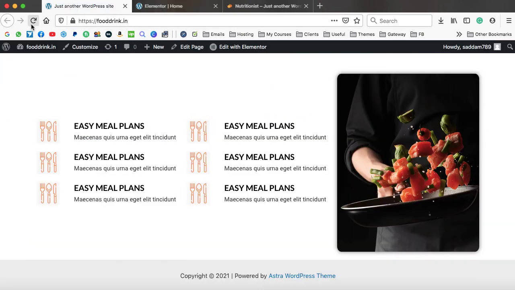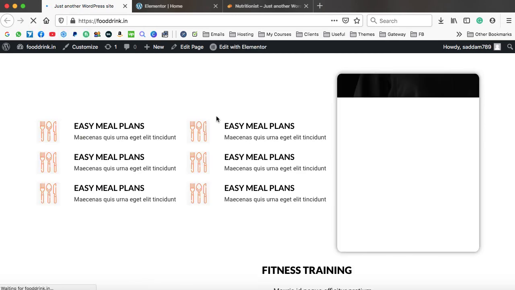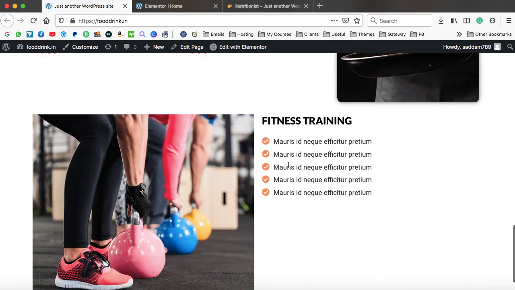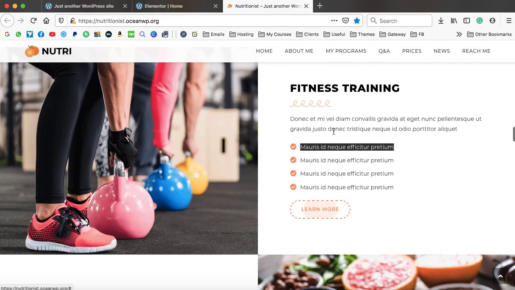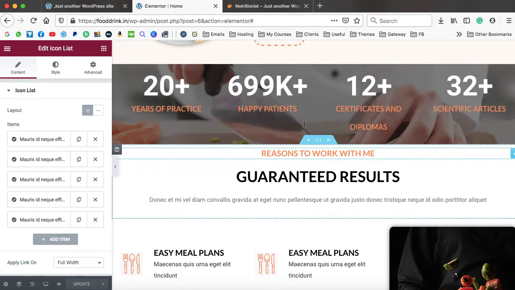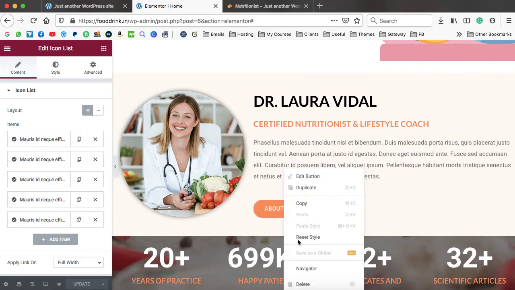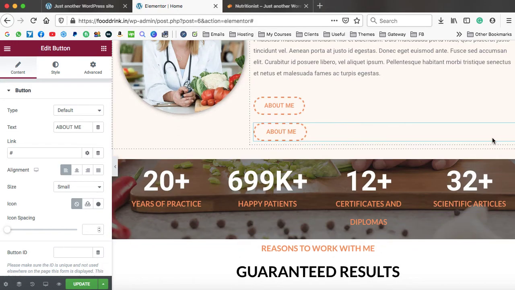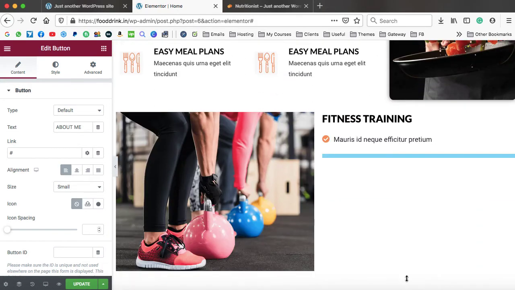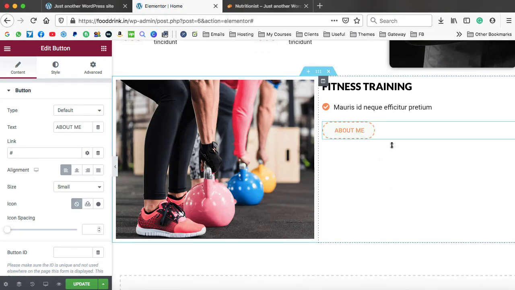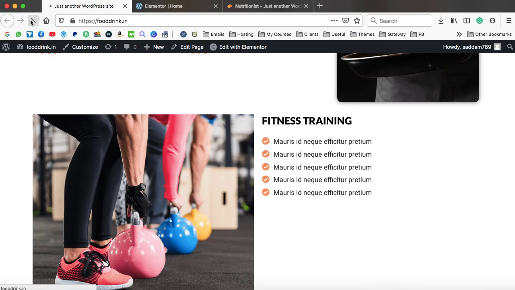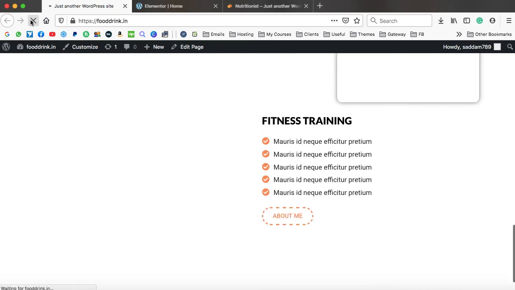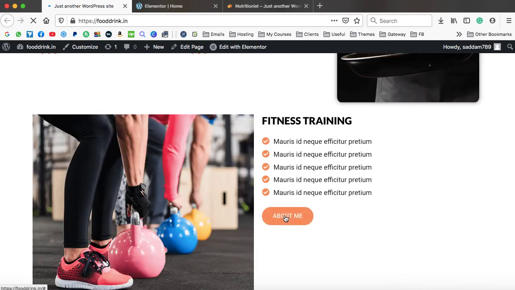Alright, now let's refresh our front page and we can scroll down. Here we have, so these are the icon list. And in the same way, you can also add the button. We already have created the button at the top. Just duplicate this button from here and then drop it below the icon list. At last, update. Now let's refresh it. Okay, so this is how the button looks like.